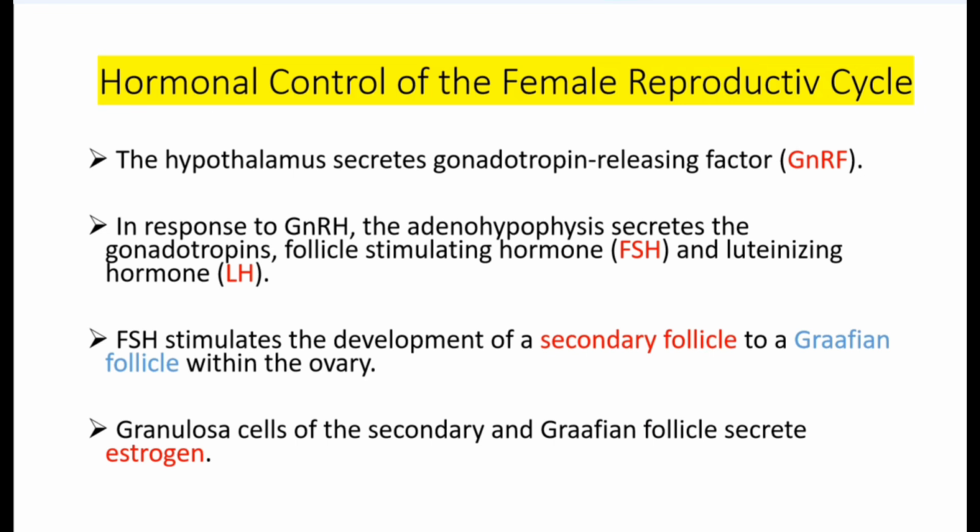Hormonal control of the female reproductive cycle. The hypothalamus secretes gonadotropin releasing hormone. In response to GnRH, the adenohypophysis secretes the gonadotropins, such as follicle-stimulating hormone and luteinizing hormone. Follicle-stimulating hormone stimulates the development of a secondary follicle to a graafian follicle within the ovary. Granulosa cells of the secondary and graafian follicles secrete estrogen.